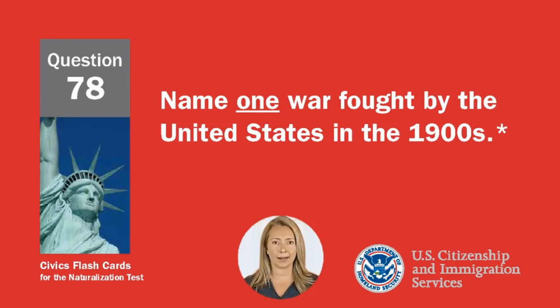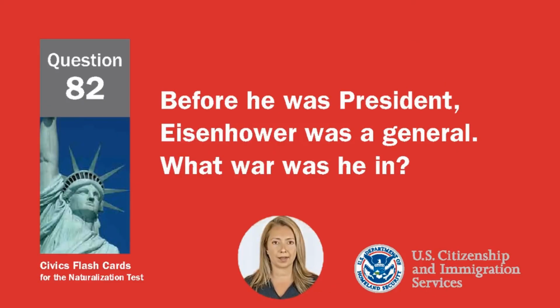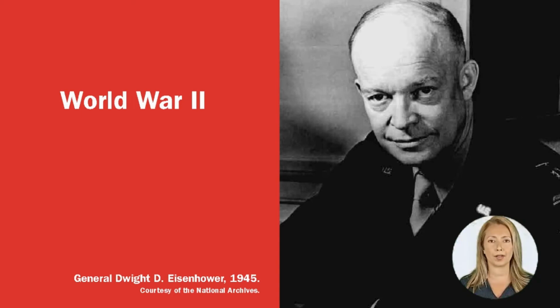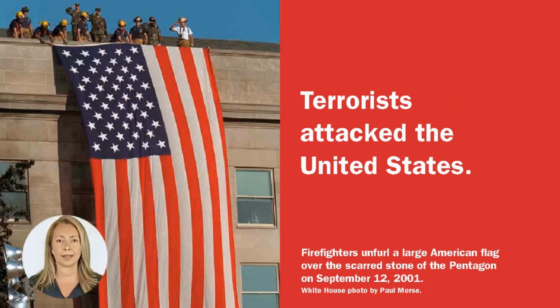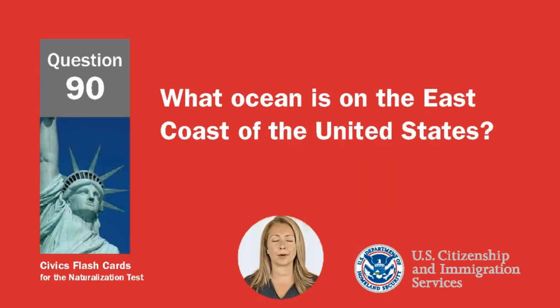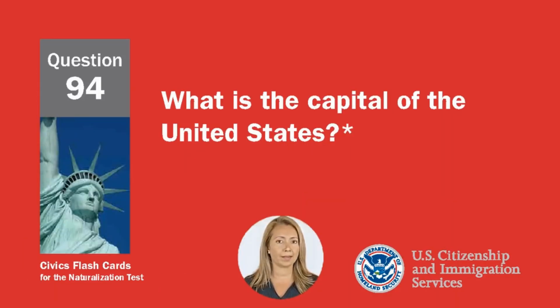Name one war fought by the United States in the 1900s. World War I, World War II, Korean War, Vietnam War, Persian Gulf War. Before he was president, Eisenhower was a general. What war was he in? World War II. What major event happened on September 11, 2001, in the United States? Terrorists attacked the United States. What ocean is on the east coast of the United States? Atlantic Ocean.